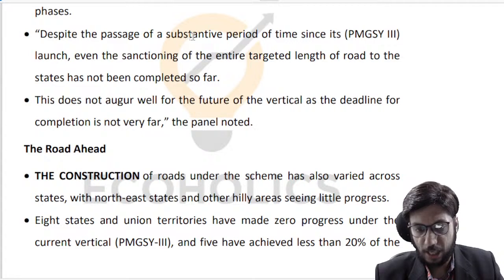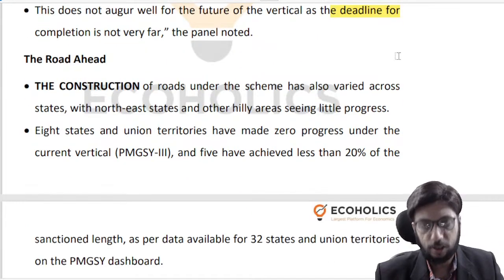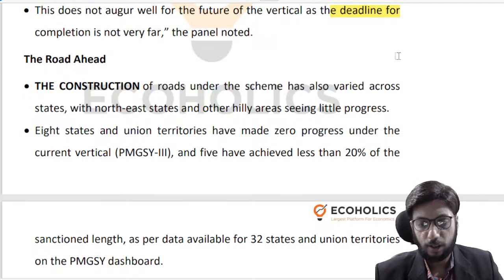Despite the passage of a substantial period of time since its launch, sanctioning of the entire targeted length of road to the states has not been completed. And again, the basic idea being that you will be missing the deadline. So what is the road ahead? What is the conclusion, right?